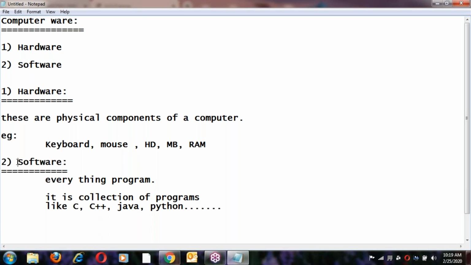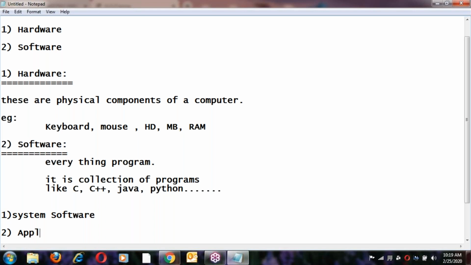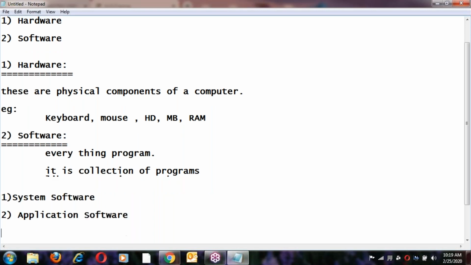In software, basically there are two categories. First one, system software. Second one, application software. What is system software? What is application software? Let us see one by one. First, system software.